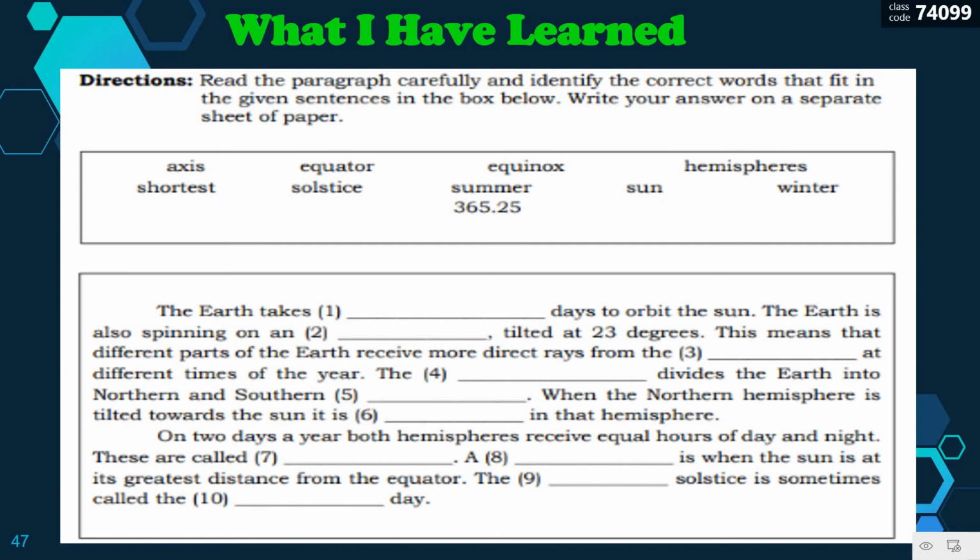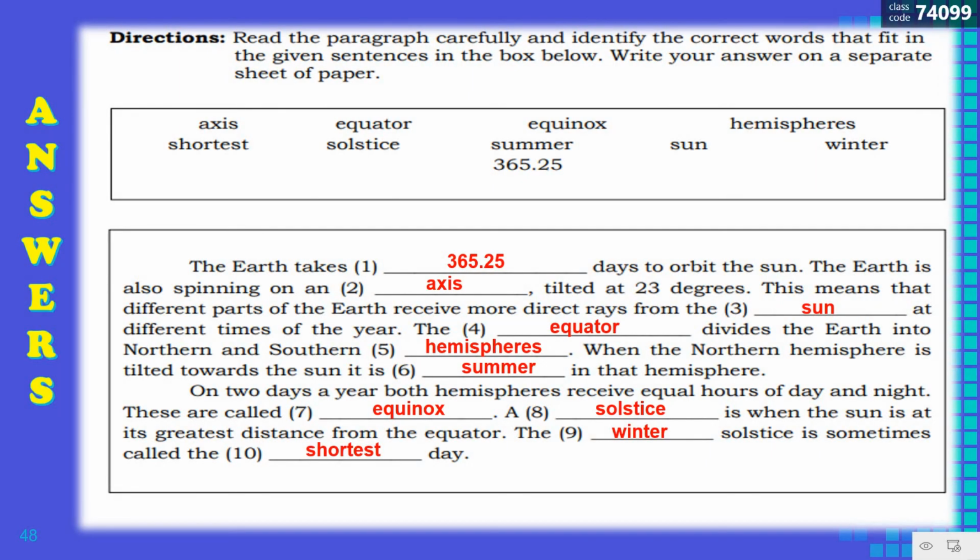Let's have the answers. The Earth takes 365.25 days to orbit the sun. The Earth is also spinning on its axis, tilted at 23 degrees. This means that different parts of the Earth receive more direct rays from the sun at different times of the year. The equator divides the Earth into northern and southern hemispheres.